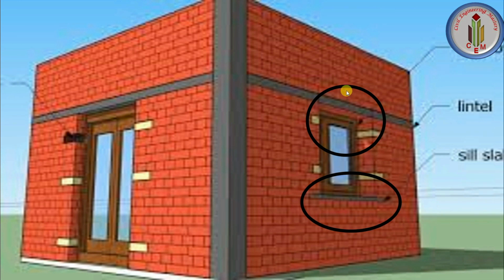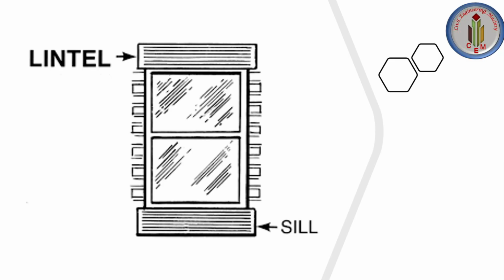Sill level and lintel level cracks. So we have 3 levels in buildings. One is sill level, second one is lintel level, and third one is roof level. So below the window we call it sill level, and above the window we call it lintel level, and the slab level we call roof level. These cracks can occur due to weather conditions like rain and heat. The wooden frames where we place the window shrink and expand due to temperature effects. So this can be avoided by providing a sill level beam and a lintel level beam.